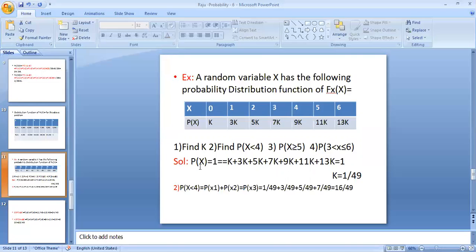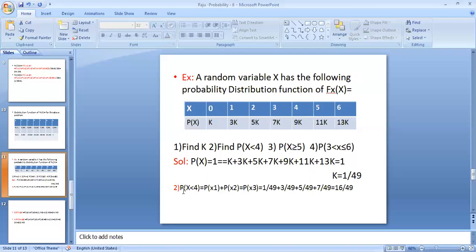Solution. To find the k value, you know that the total probability is always equal to 1. So the sum of P of x equals 1. Therefore k plus 3k plus 5k plus 7k plus 9k plus 11k plus 13k equals 1. That is totally 49k equal to 1, so k equals 1 by 49.